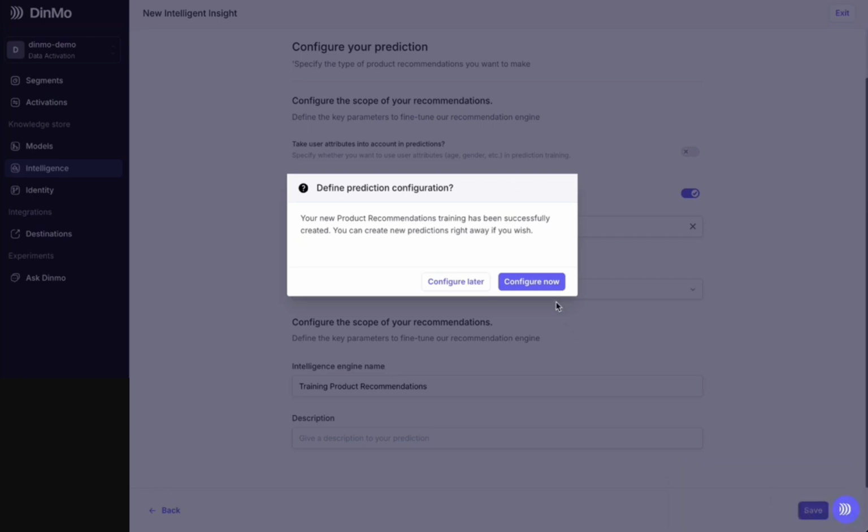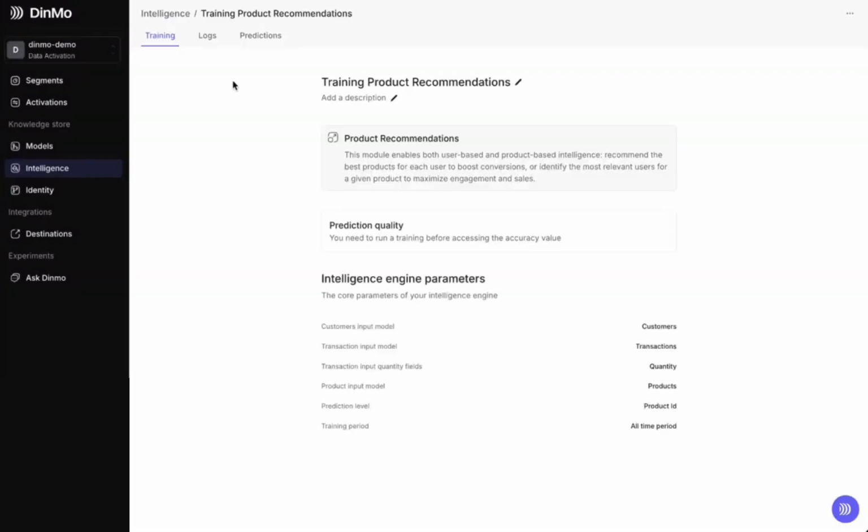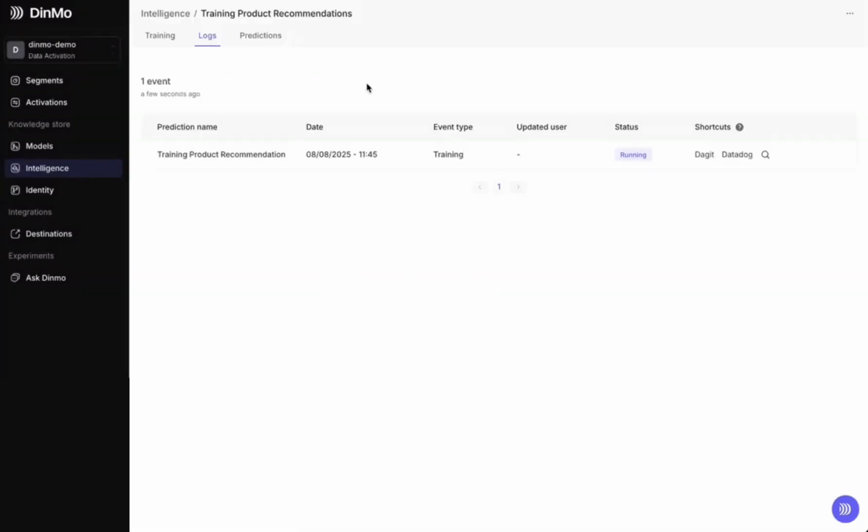It will run. It will train on your data, and then it will say, I have a training program that has been run. Do we want to make predictions? So right now, in this case, it's running. And I could say, I'm configuring my predictions now to get, for example, a top 3 list of products for each person. In this instance, I'm going to use the Configure Later option to access training programs that have already